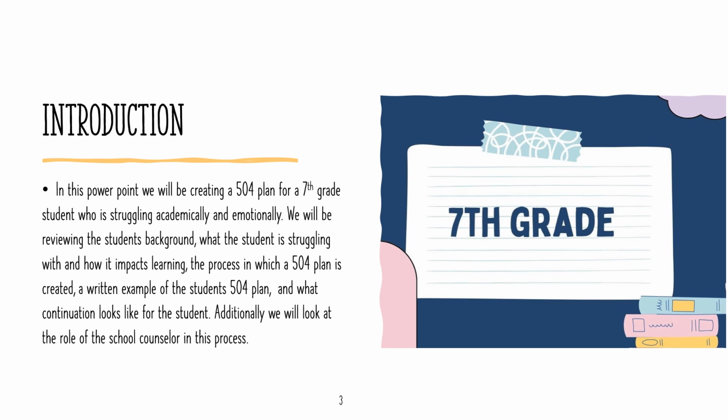In this PowerPoint, we will be discussing a 7th grader who is struggling academically and emotionally. We will be reviewing the student's background, what the student is struggling with, how it impacts learning, the process in which a 504 plan is created, a written example of a student's 504 plan, and what continuation looks like for the student. Additionally, we will also be talking about the school counselor role in this process.